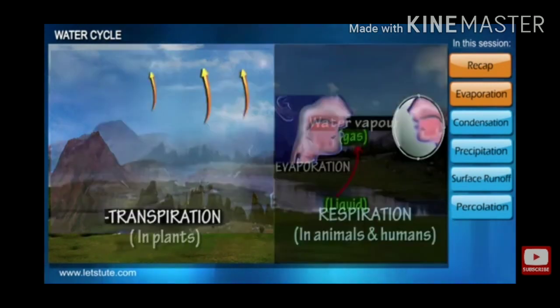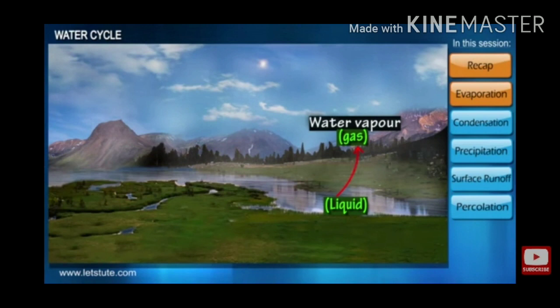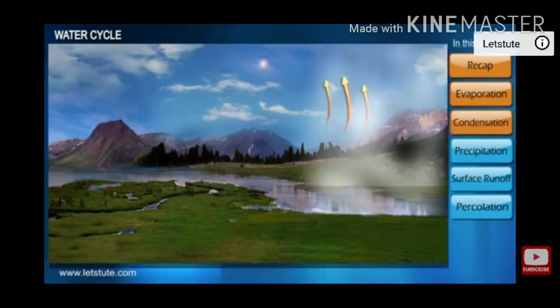Students, see this diagram. In this diagram, some water vapor is released from plants through transpiration and some from animals by the process of respiration. You can see that the liquid is converted into the gaseous state, water vapor.